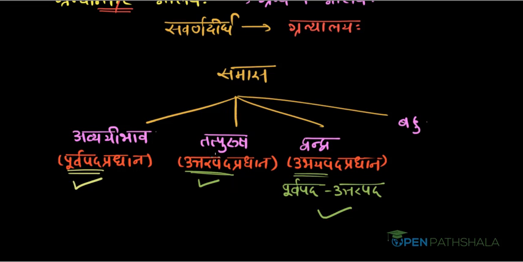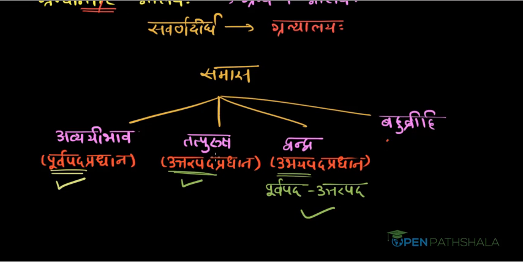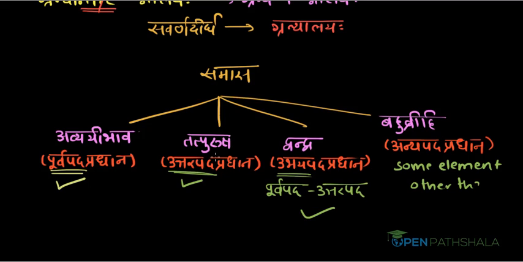The last type of compound is Bahuvrihi. This last type of compound is called Anyapada Pradhana. It means that some third element other than Purvapada and Uttarapada has importance. So in this way, types of samas are created on the basis of importance given to constituents of the compound. We will learn these types of samas in the next tutorial.